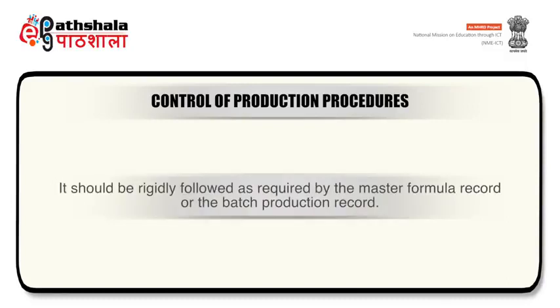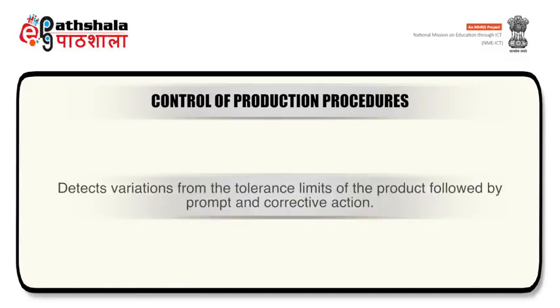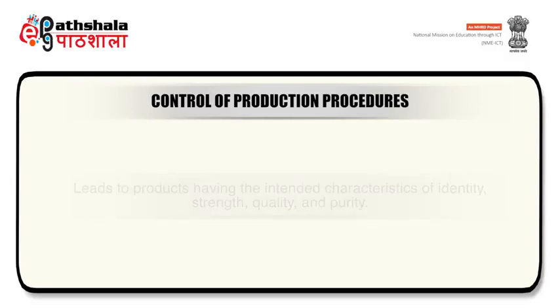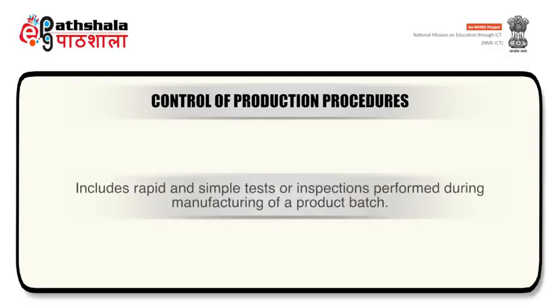It should be rigidly followed as required by the master formula record or the batch production record. It detects variations from the tolerance limits of the product, followed by prompt and corrective action. It leads to products having intended characteristics of identity, strength, quality and purity. It includes rapid and simple tests or inspections performed during manufacturing of a product batch.